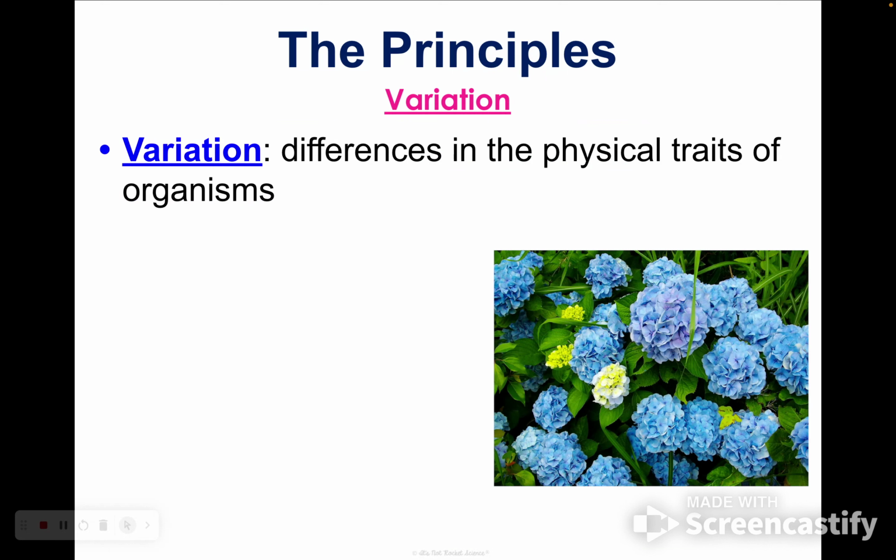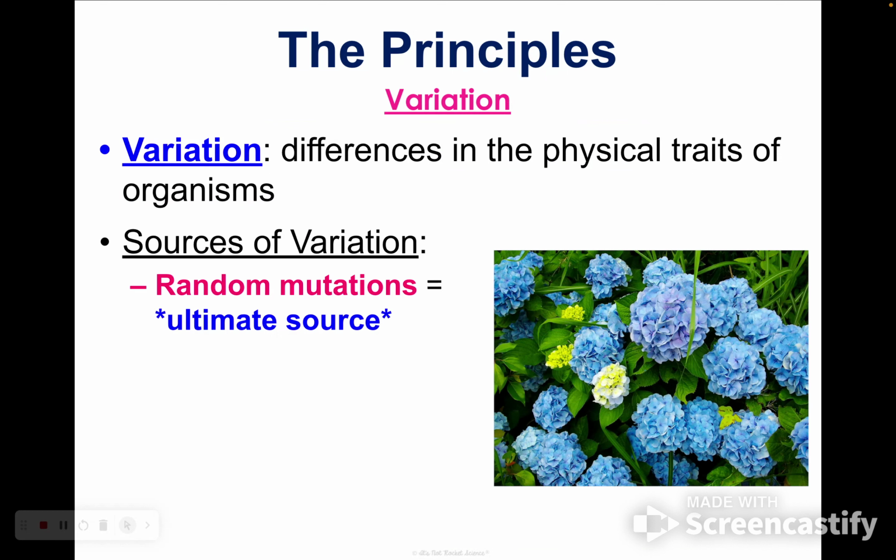You're not identical to any of your siblings unless you are an identical twin, because of variation. So there's differences in the traits that we have. One source of variation is just random mutations. This is how new traits, brand new traits, are introduced into a population. So this is one example of how variation can happen.